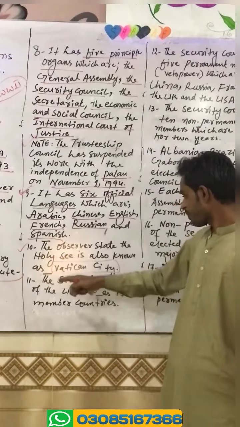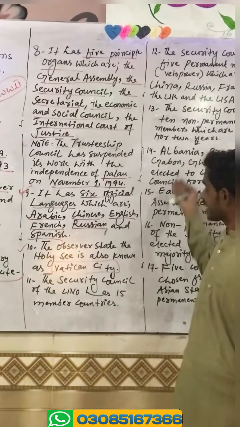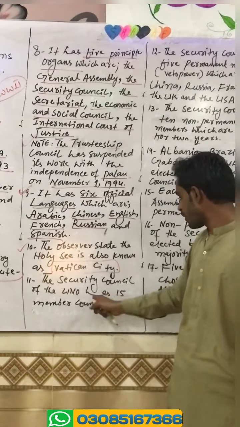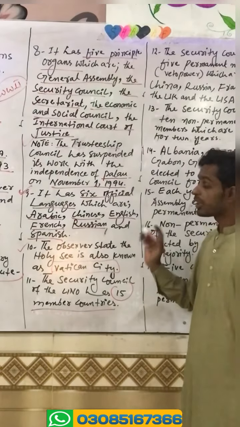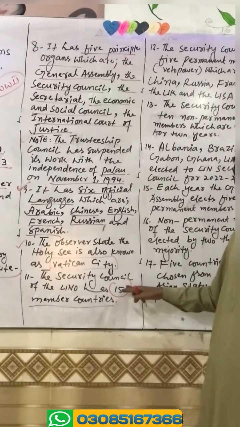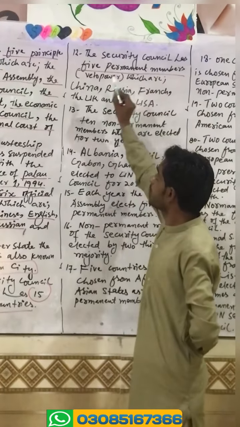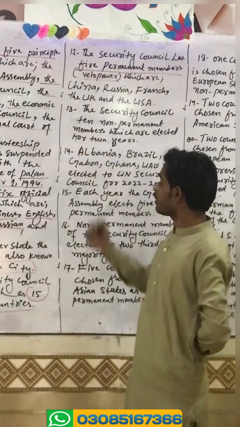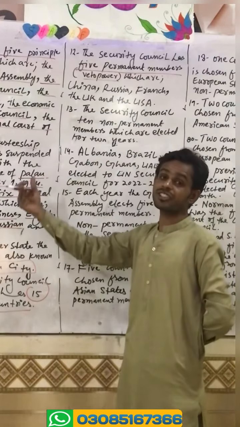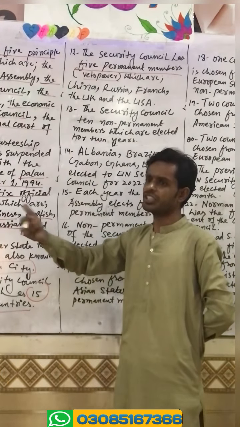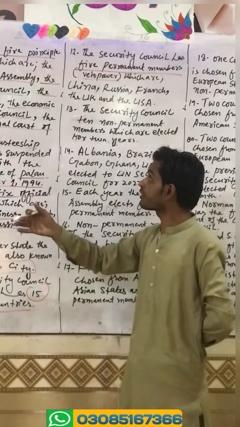Then we have the Security Council, which has been discussed in detail. The Security Council of the UNO has 15 member countries. Out of these 15, it has 5 permanent member countries which have veto power. What is veto power? Let me tell you. Veto power is such a power which negates any resolution or decision for any kind of work in the Security Council.